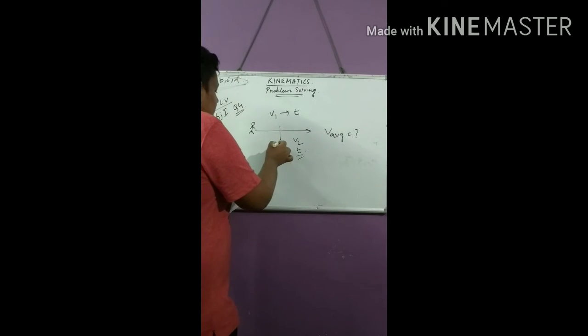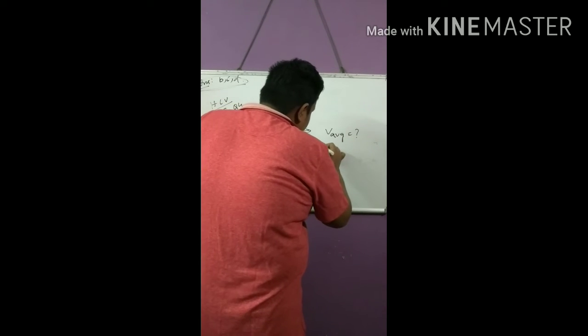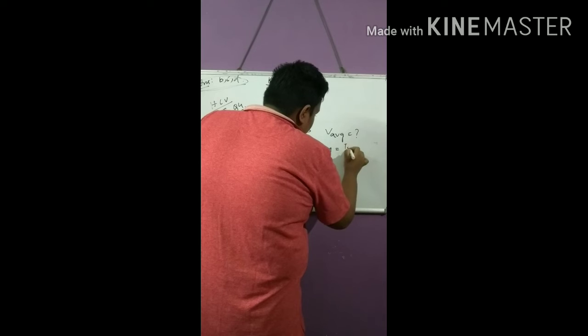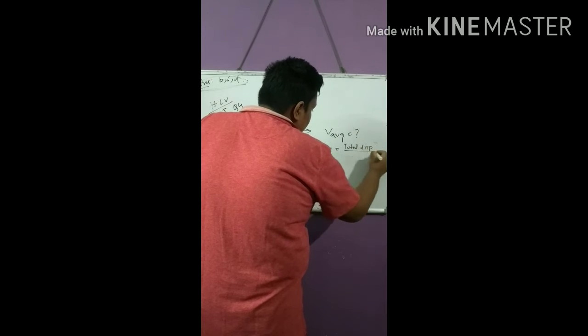When it is told that it is uniform velocity, we will use the concept s equal to vt. For constant velocity we use displacement is velocity into time, because a equal to 0 here. And what is the formula for v average? It is total displacement by total time.